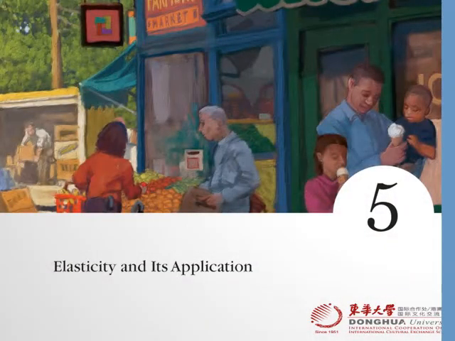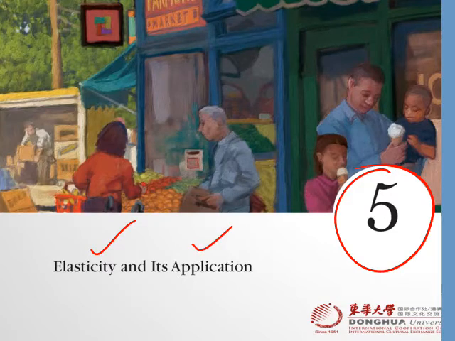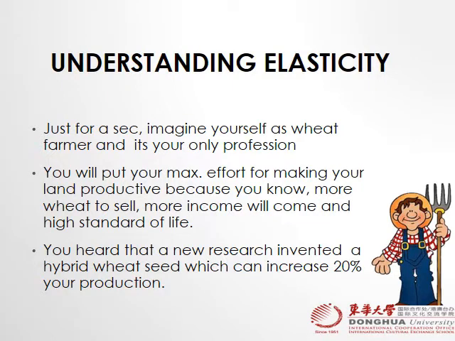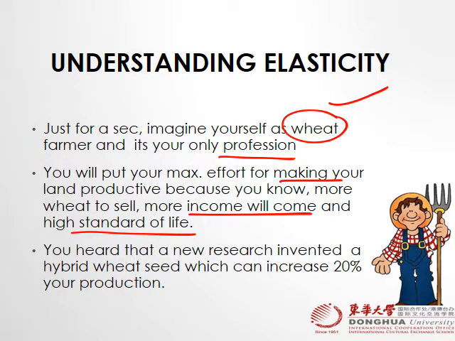Okay, so today we'll start chapter 5, which is elasticity and its applications. So let's move further. The introduction part of this chapter is that imagine yourself that you're a wheat farmer and it is your only profession, which means your only livelihood is through farming. Which kind of farming? Wheat farming. So you'll put your maximum effort into making your land productive because you know more wheat to sell means more income and a higher standard of life.